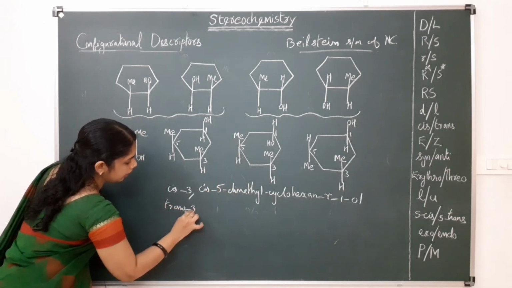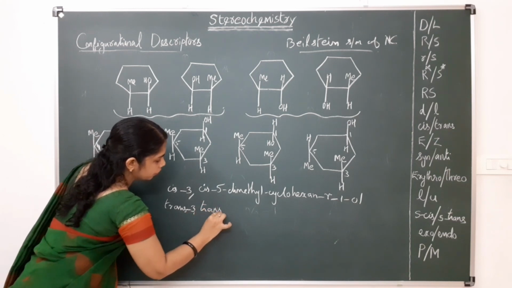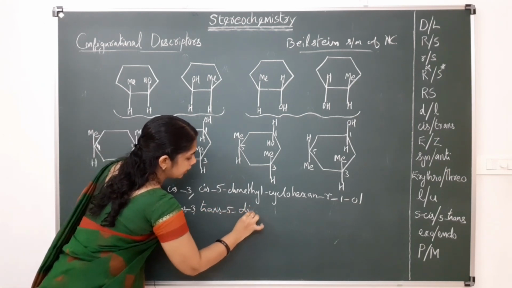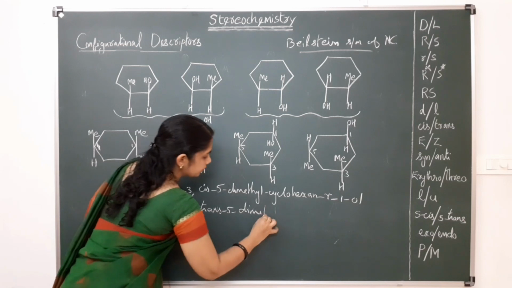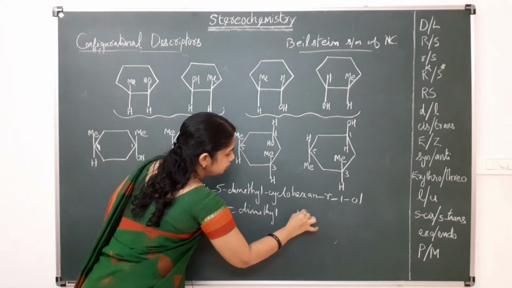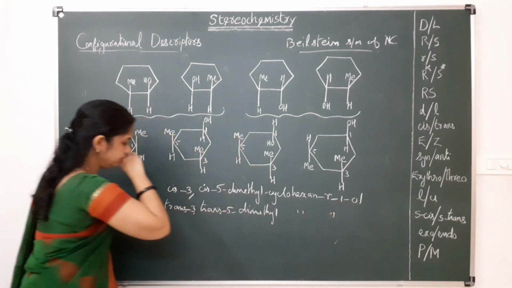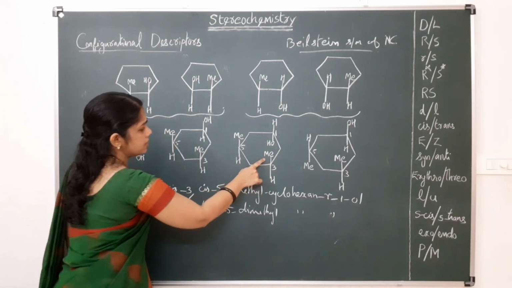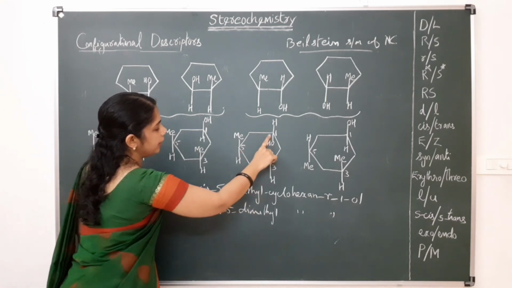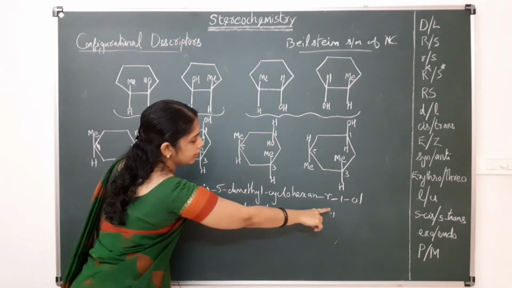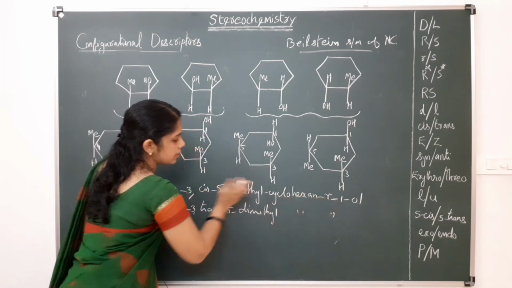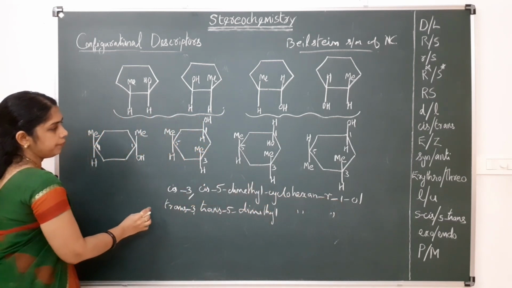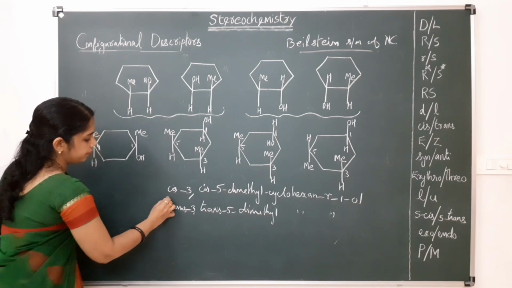So it is trans 3, trans 5 dimethyl cyclohexane R1-ol. The remaining is the same as in this case. Okay, so that is this compound.